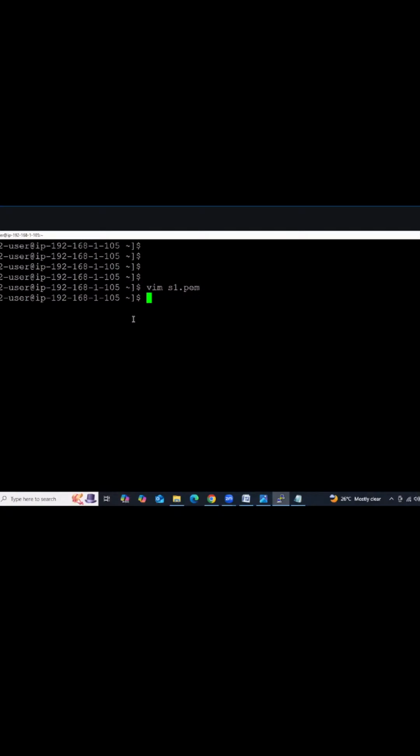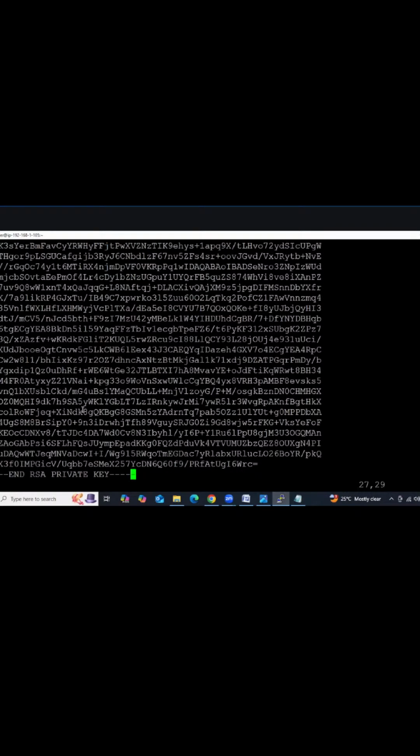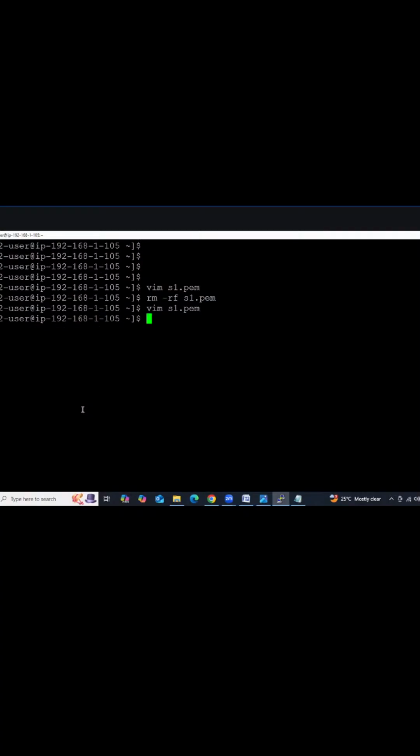One minute. We did some mistake. I'll do one thing. First, insert. Insert means we are going to edit the file content. See, you are going to get a file like this. First, what you need to do, press I. I means you are going to get insert mode here. Then Shift Insert. Then save and quit. Save and quit means colon WQ. Colon WQ.